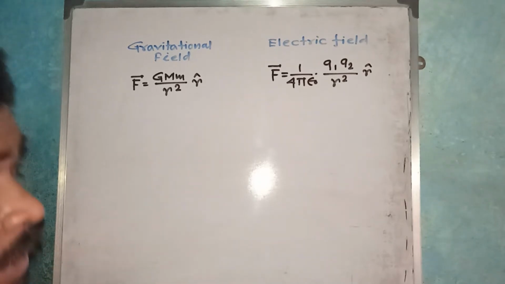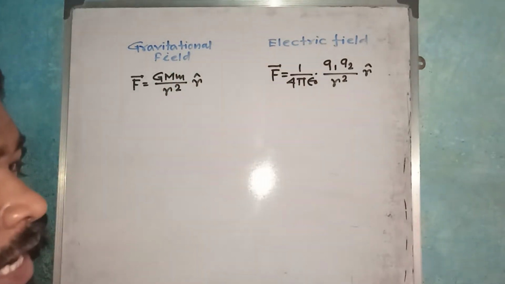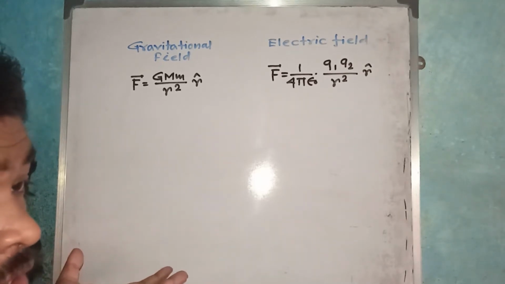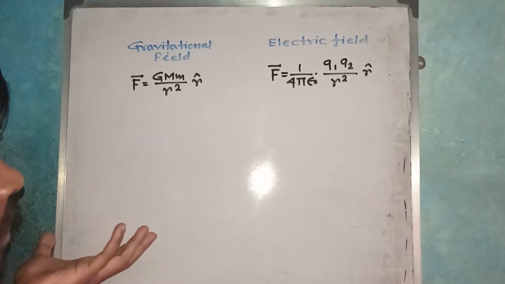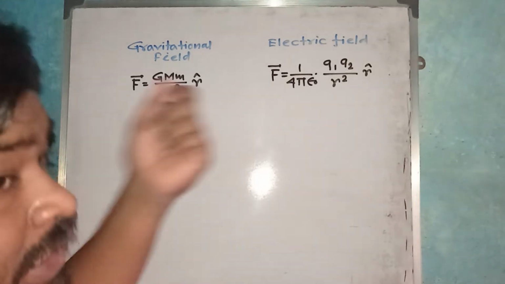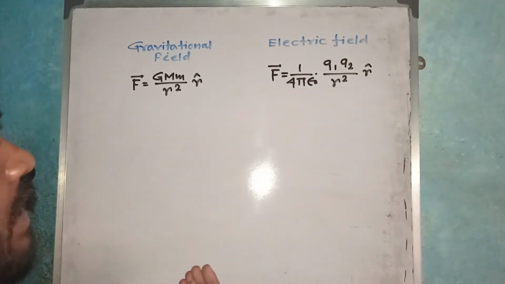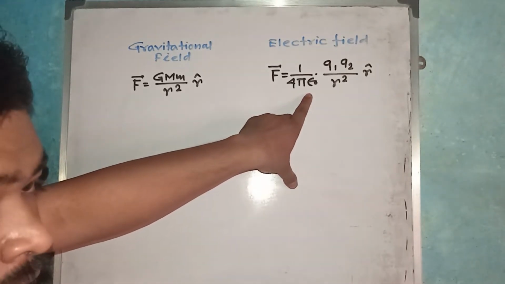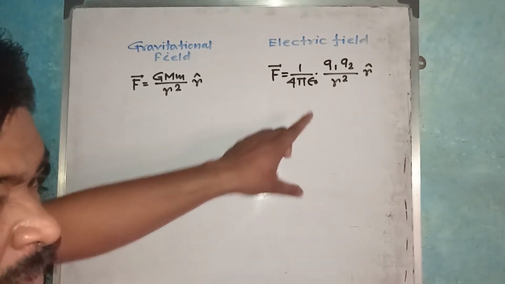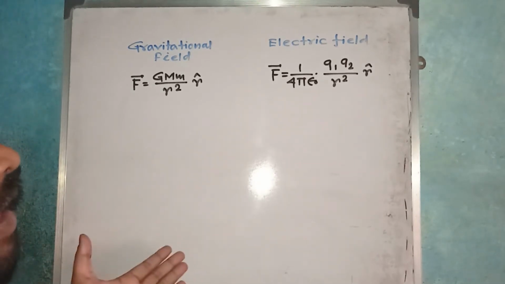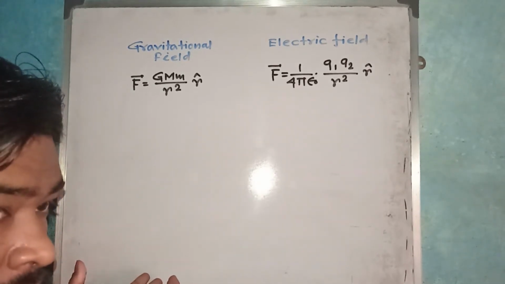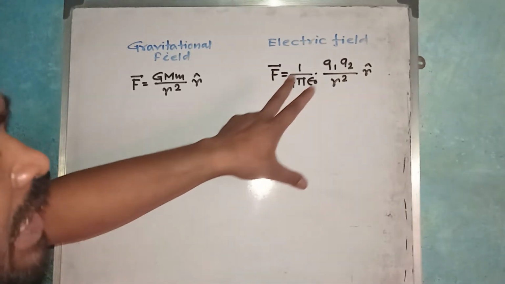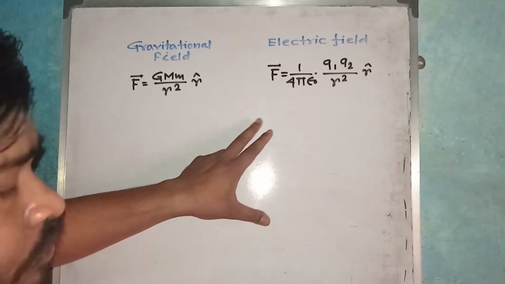And in the case of the electrostatic field, if we put two point charges in free space, which is denoted by epsilon 0, the permittivity of free space, then the force of attraction or repulsion acting between these two point charges is given by Coulomb's law.